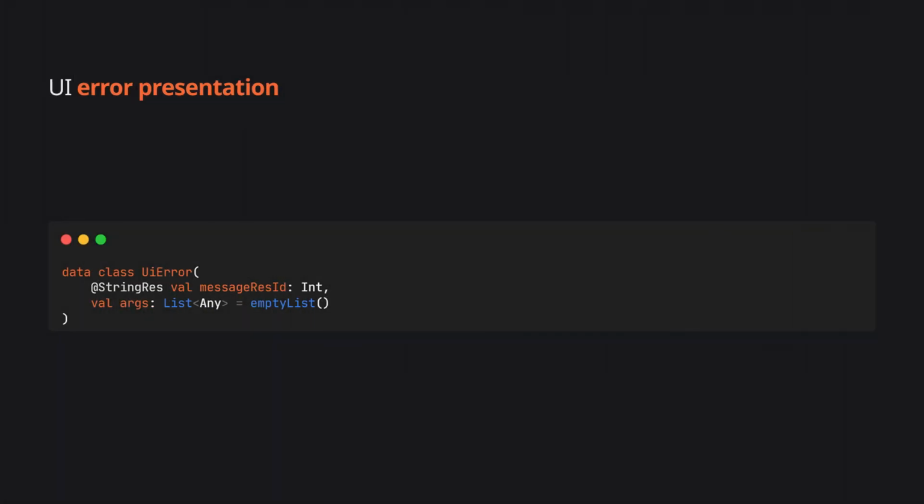At the presentation layer, we create a UiError data class that's Android aware. It holds a string resource ID and a list of arguments for formatting. This is a pure data class, just a container for the information we need. This is the only place in our architecture that knows about R.string resources, keeping our domain layer completely platform agnostic.